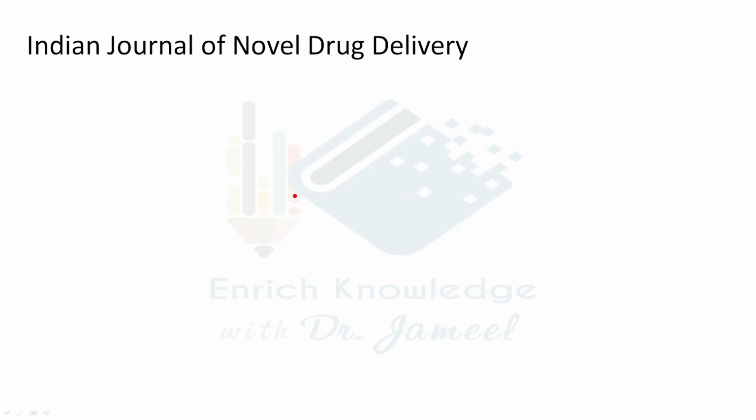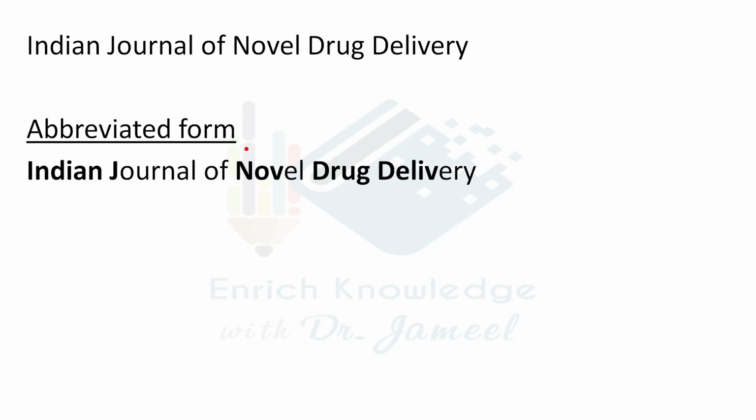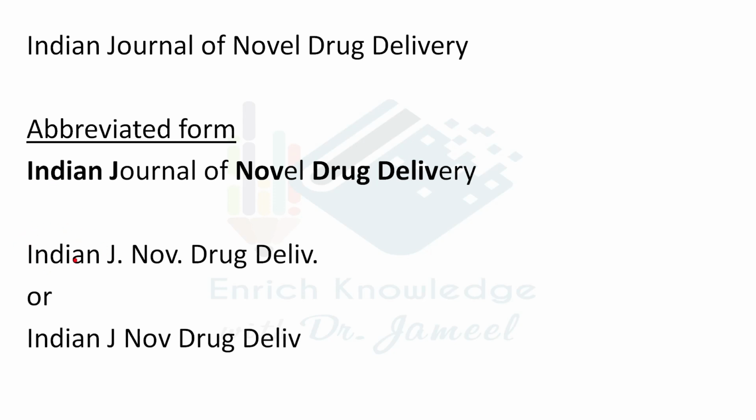Indian Journal of Novel Drug Delivery. So here novel is a new term, and delivery is another new term. Indian is not abbreviated, so we can write Indian directly. For journal, J dot; for novel, NOV dot; drug has no abbreviation; for delivery, DELIV dot. So this is the abbreviated form: Indian J dot Nov dot Drug DELIV dot for the Indian Journal of Novel Drug Delivery.